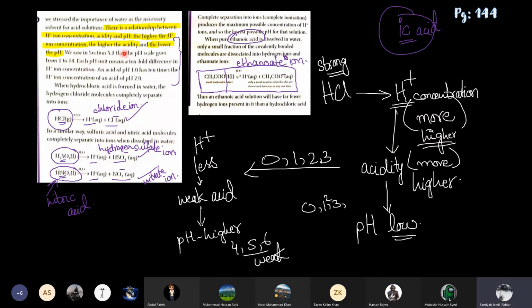And here in this paragraph, boys, above the equation, the line which I highlighted, you should also highlight it. It's really important. There is a relationship between H positive ion concentration, meaning hydrogen ion concentration, acidity, and pH. The higher the hydrogen ion concentration, the higher the acidity, and the lower the pH.